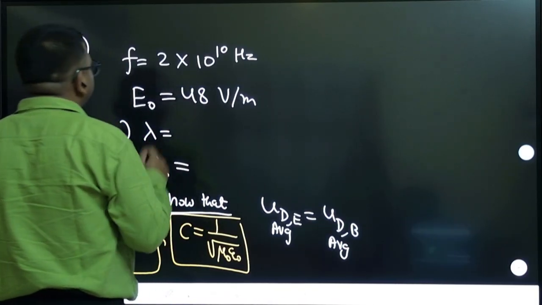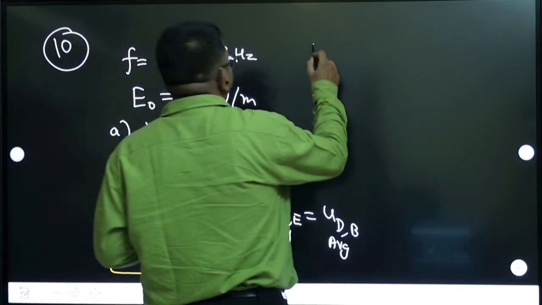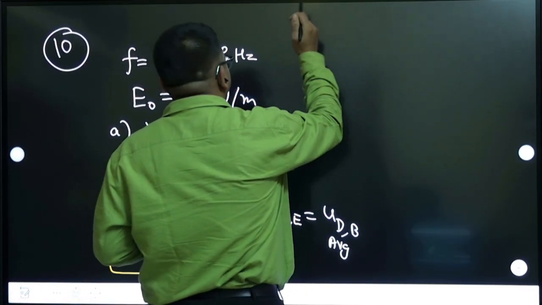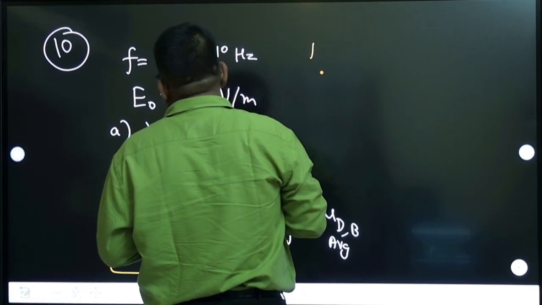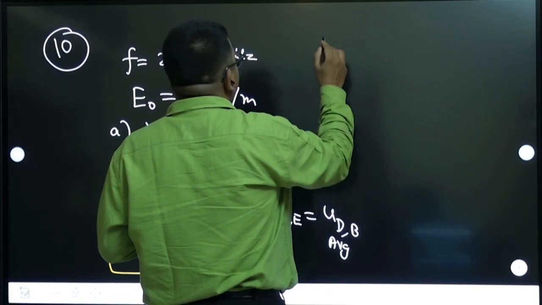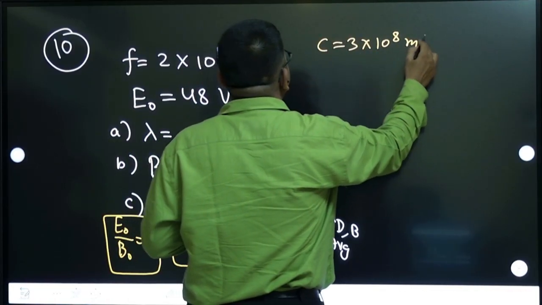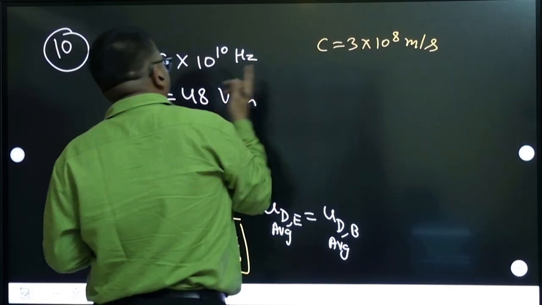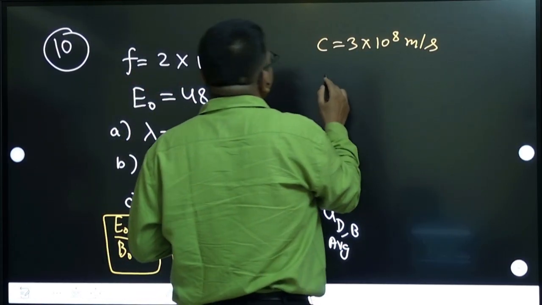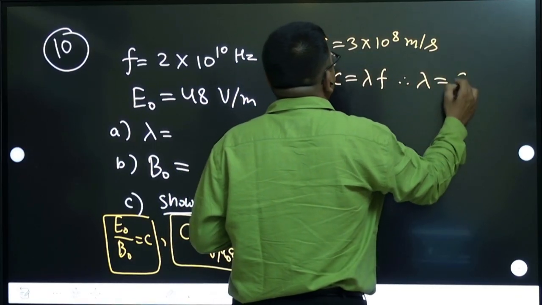Frequency is given, wavelength they are asking. Not energy, sorry, this is the electric field. Wavelength they are asking. So what about the speed of light? They have given in the question, take the speed of light in vacuum as 3 into 10 to the power 8 meter per second. So now we know speed and we know frequency. Speed is equal to lambda into frequency, so lambda is speed by frequency.